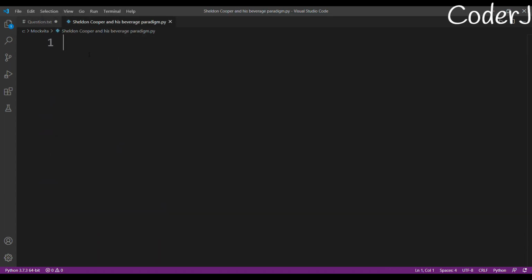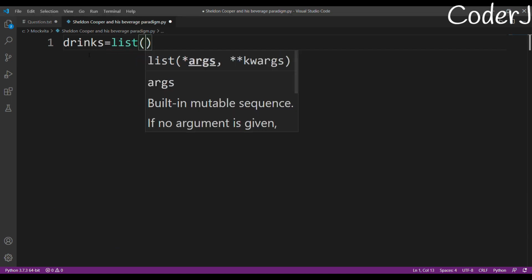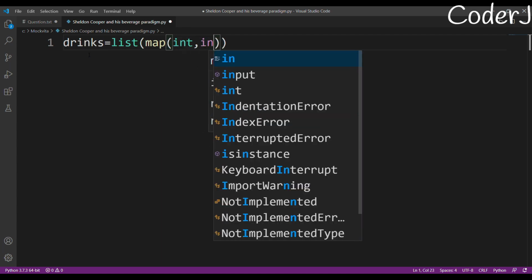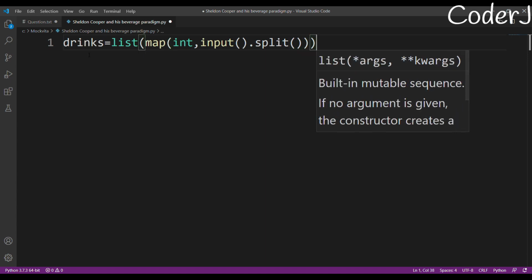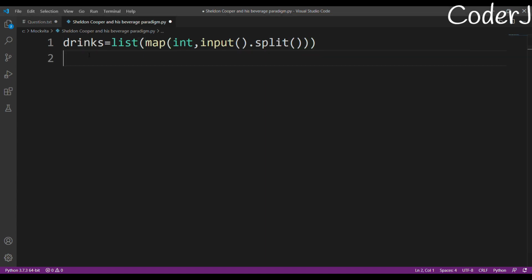Okay, so how do I take my inputs? I'll just take my input as this, list, map them into int and input, and I'll delimit them by space. By the way, it's completely up to you how to take your inputs. And after that, the first element will give me the length, the total number of drinks I have, right? And the last element will give me the quantity that Leonard, Sheldon, and Penny have chosen, right? X will give me that, the last element.